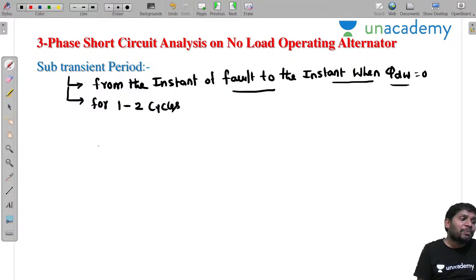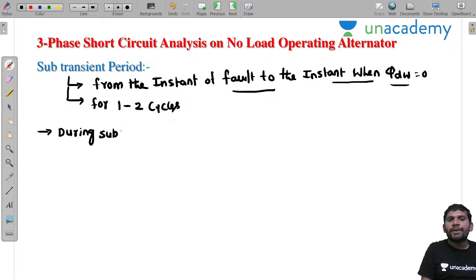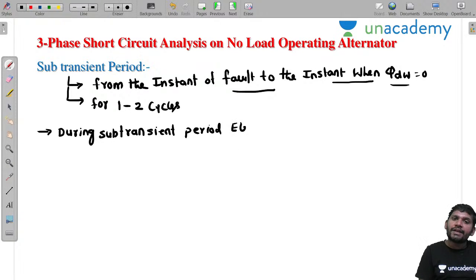That's why, during the subtransient period, the electrical network of the generator is represented as follows.